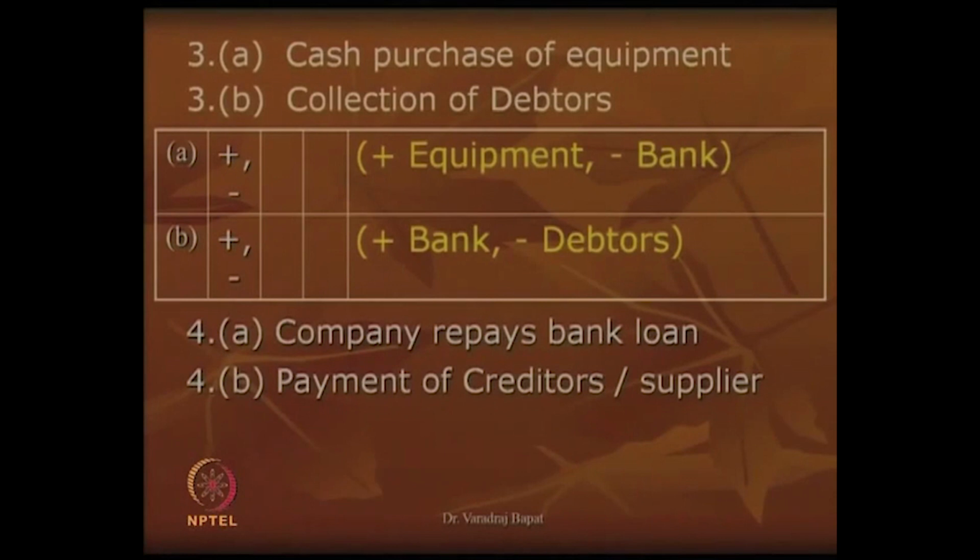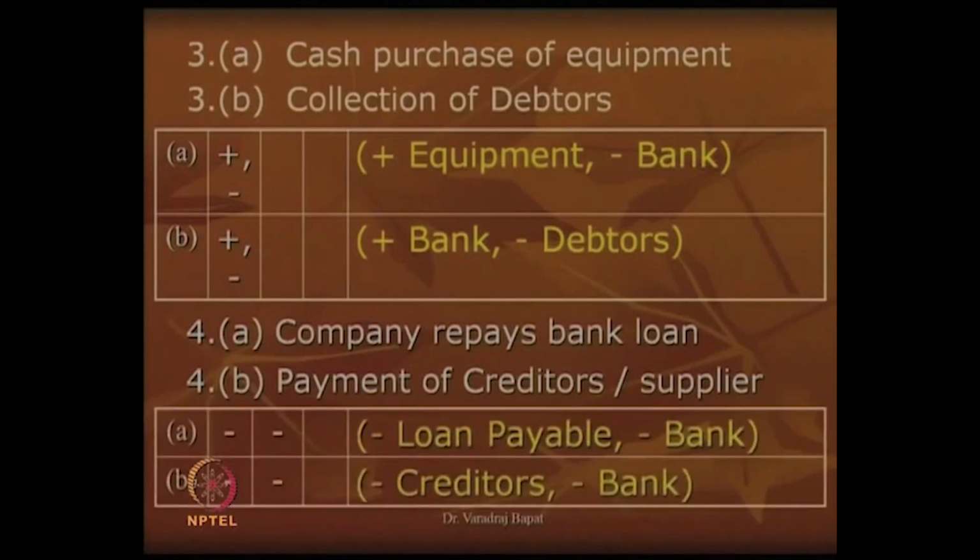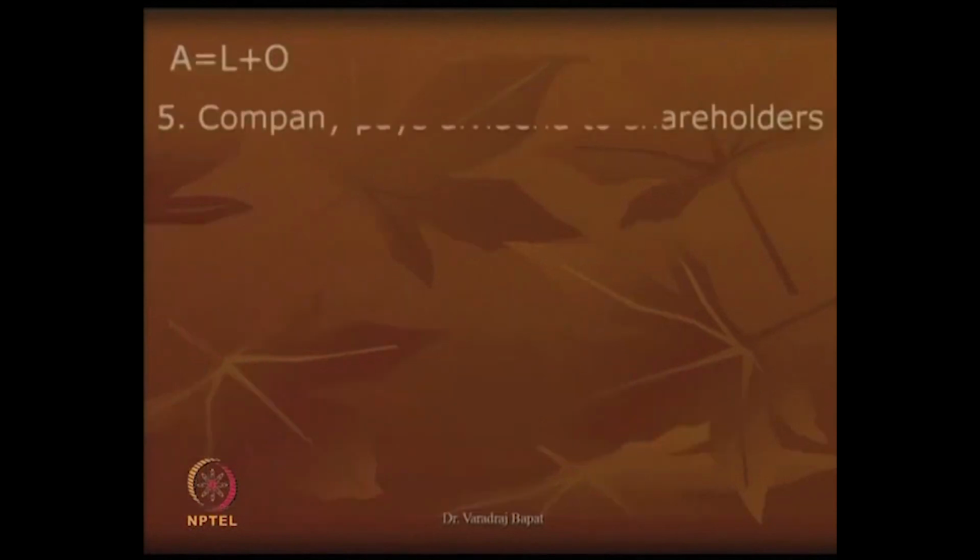Now, let us go to the fourth one. Now, in fourth what happens is company repays the bank loan or creditors are paid back. Now, in both the cases what is happening is, as you can see here, loans payable reduce and bank balance reduce, or creditors reduce, bank balance reduce. So, assets are going down, liabilities are also going down. So, you can see in the chart A is also minus, L is also minus.